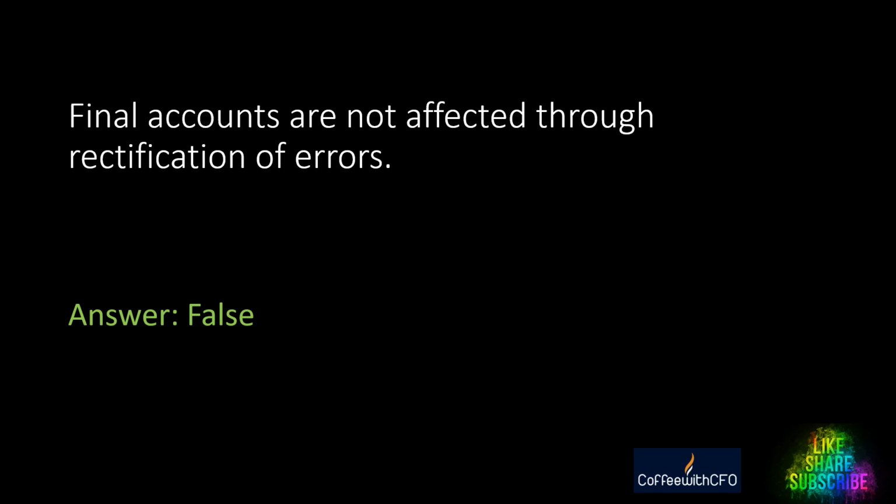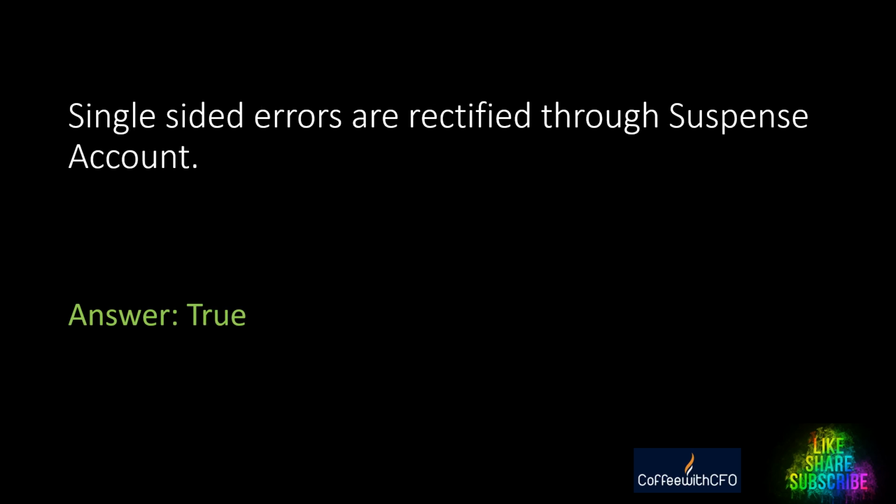Final accounts are not affected through the rectification of errors. True or false? False. Final accounts are definitely affected through the rectification of errors. Next question. Single-sided errors are rectified through suspense account. True or false? It's true.